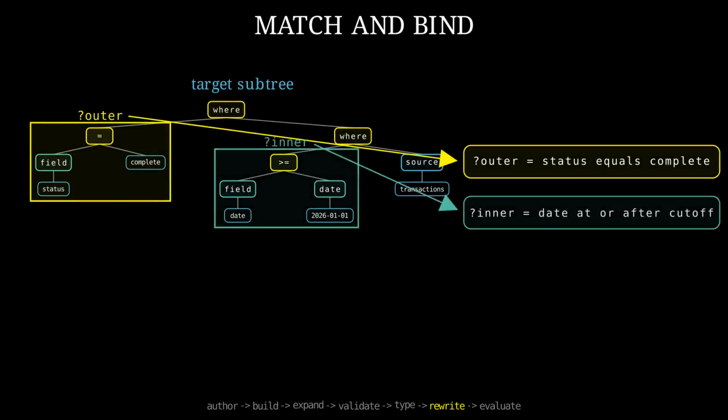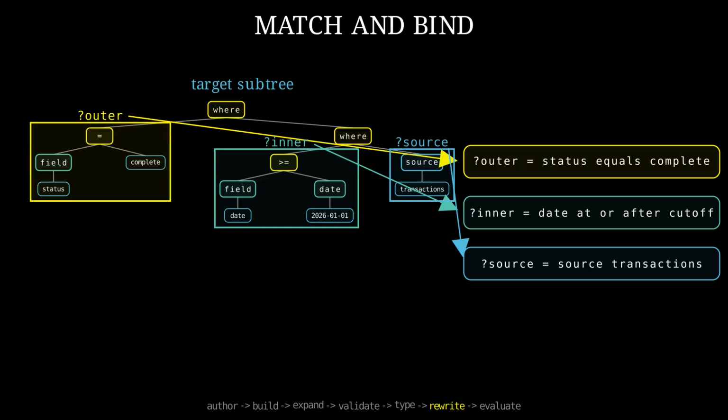Place the merge pattern over this target subtree. Literal where nodes must line up exactly. Pattern variable outer binds the status test. Inner binds the date test. Source binds the entire transaction source expression. A variable can match one atom or a whole branch.